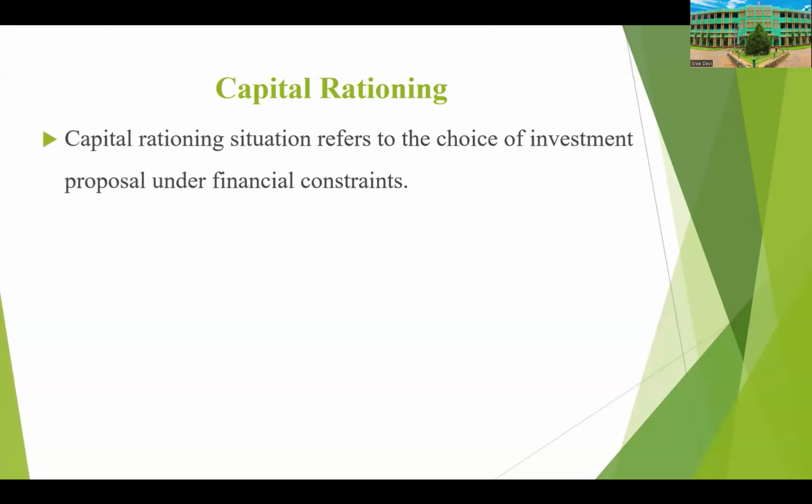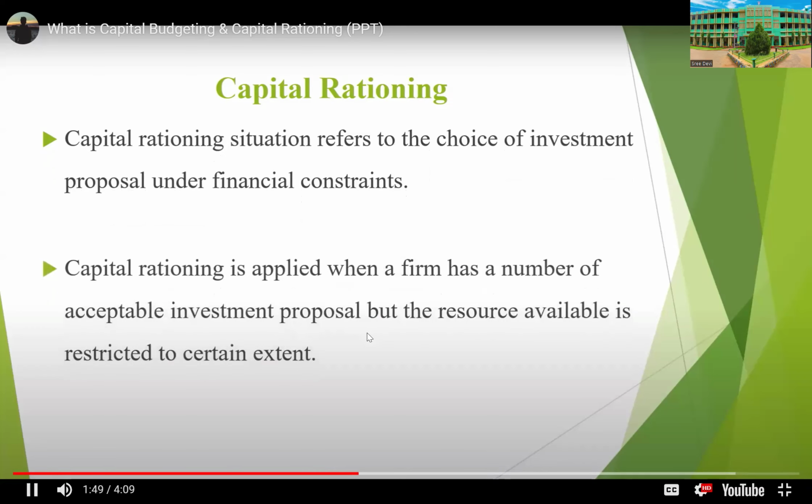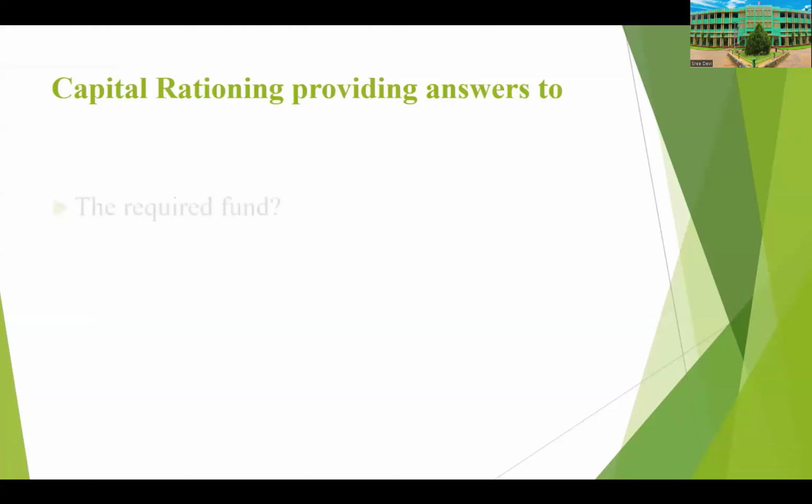Capital rationing refers to the choice of investment proposals under financial constraints, because of the limitations of available resources. According to the resources, the firm may select a correct proposal which yields profit. Capital rationing is applied when a firm has a number of acceptable investment proposals, but the available reserves are restricted to a certain extent. At that time only, capital rationing may be applied.